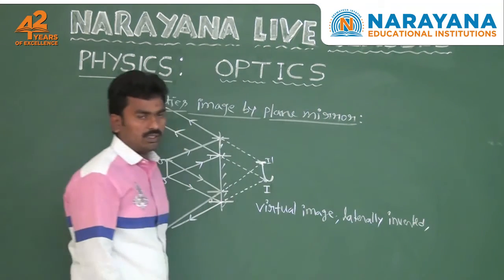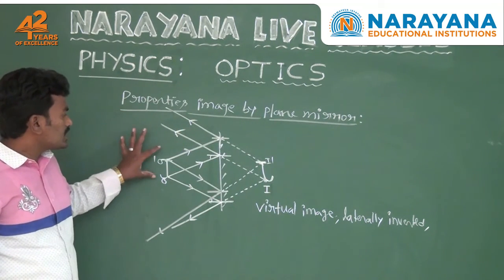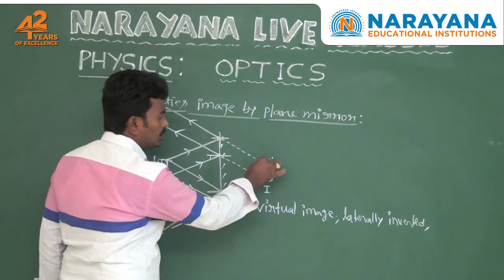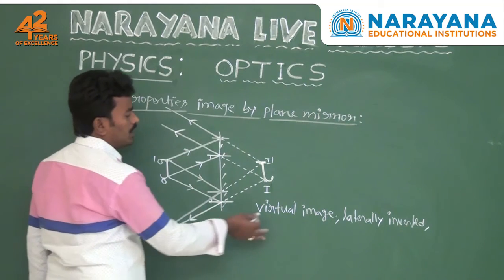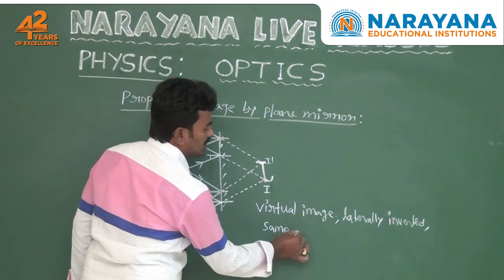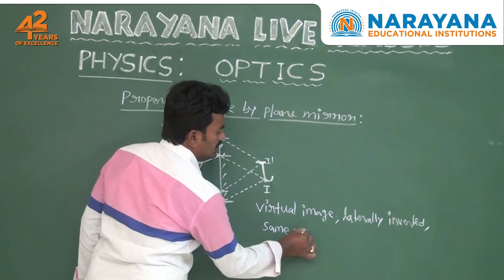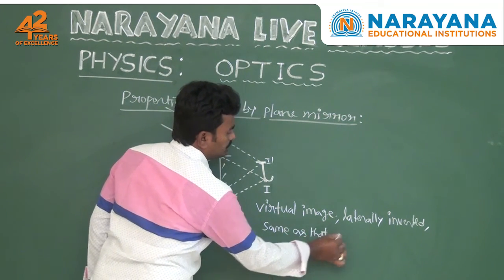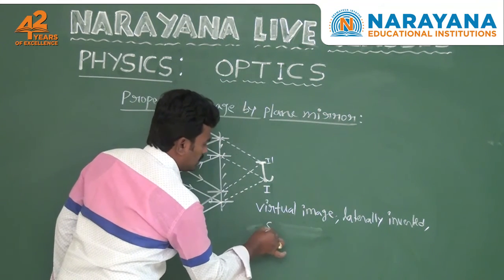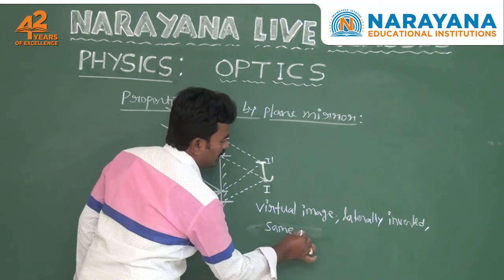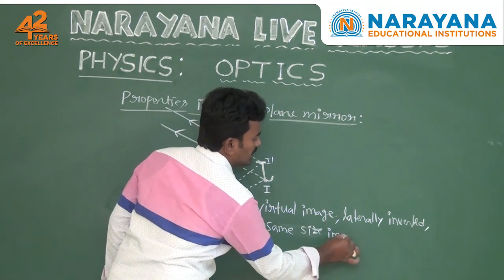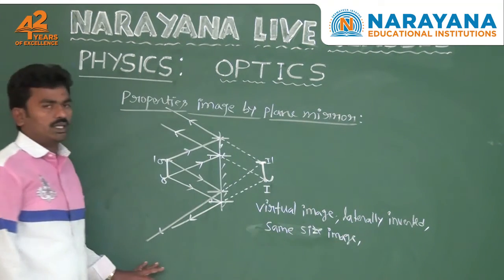Here you also observe the size of the object and the size of the image. Here the size of the object is equal to the size of the image. So in plane mirror you also observe that the image size is the same as that of the object, or same size image. In plane mirror we observe same size image, which means the size of the image is equal to the size of the object.